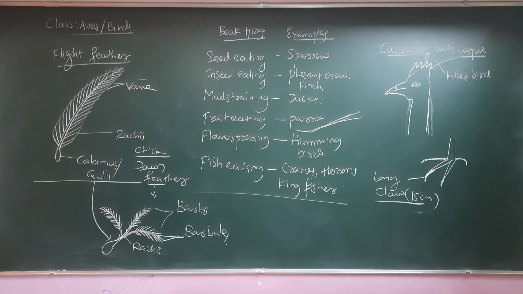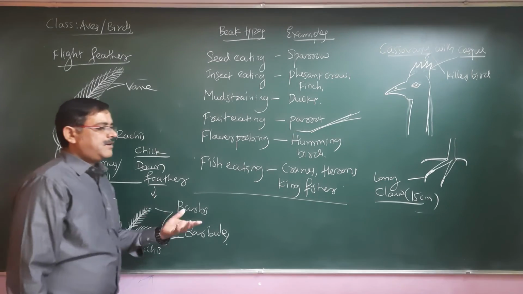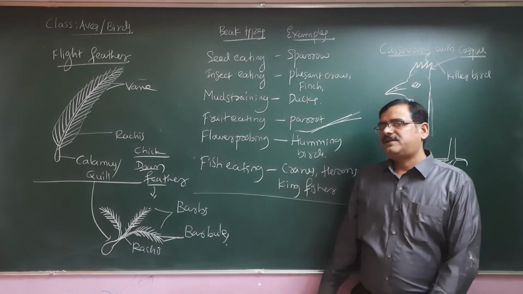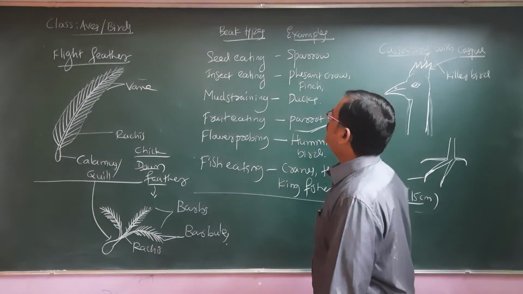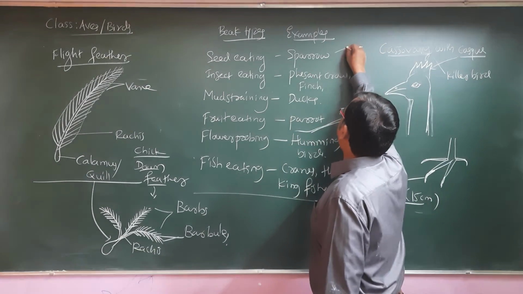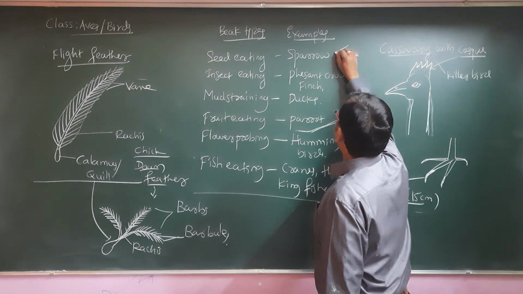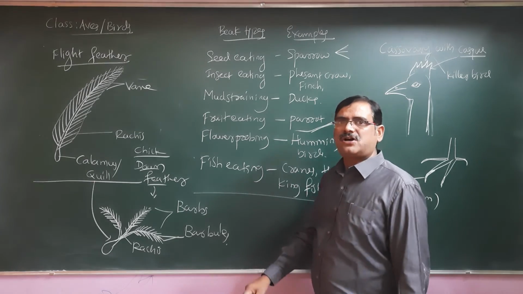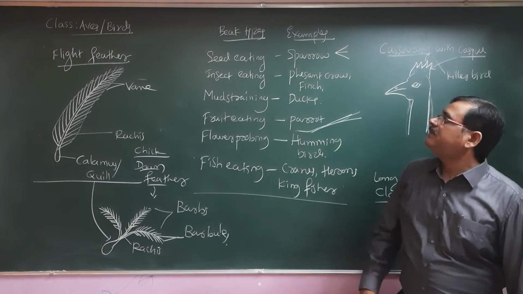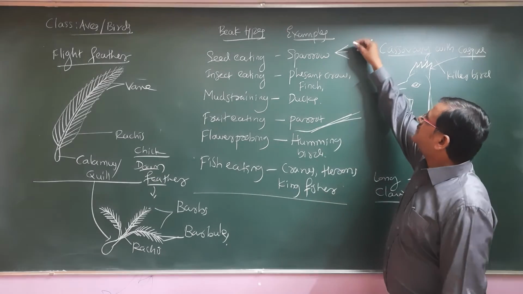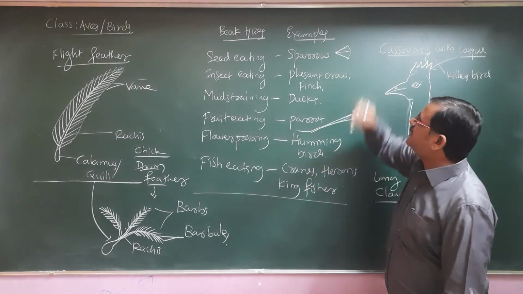Well, so we are done with lots of important and peculiar characteristics. Birds make a peculiar kind of sound because of their syrinx, and as I told you, seed eating birds, like the sparrow, you might have seen, the sparrow beak is like this. It is short but stout and strong. So they pick up the seed, they may crack the seed, they may swallow the seed. This is the seed eating beak.